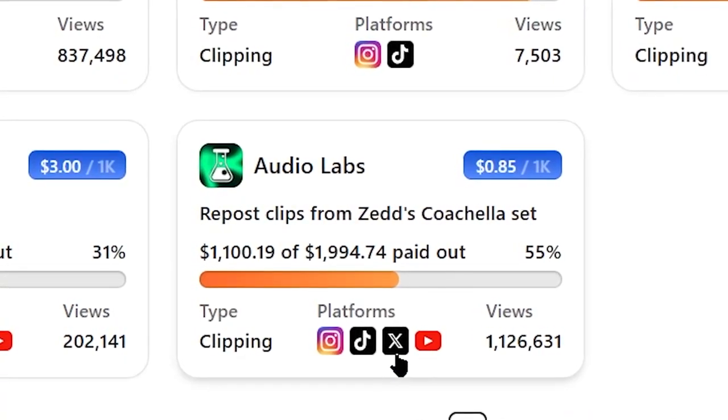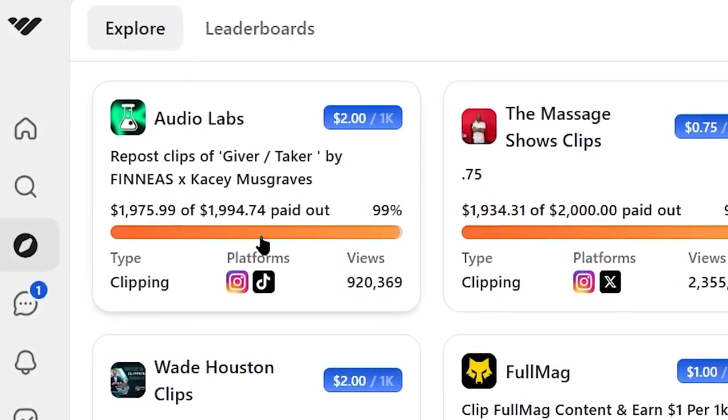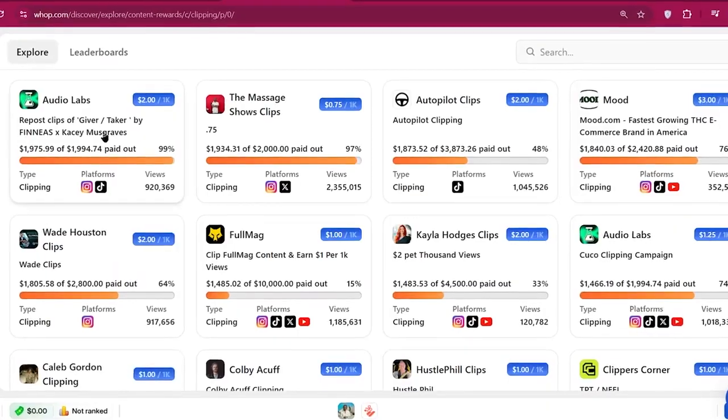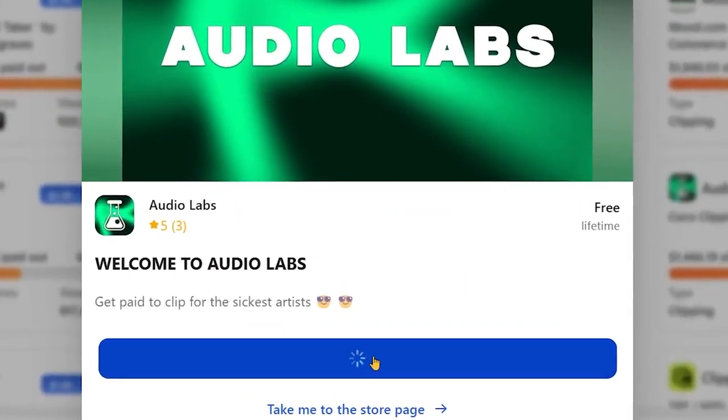And these are the platforms that you need to upload their clips on. So you need to copy paste their clips on Instagram and TikTok to make money clipping with their whop clipping program. Now to join their whop clipping program, you just need to click on it, and then you just need to click on the join button right here.